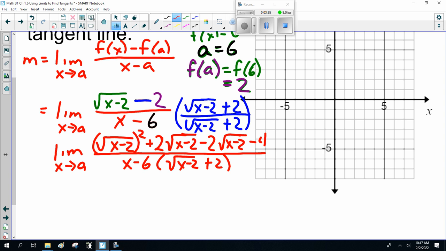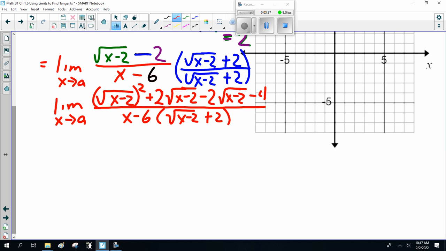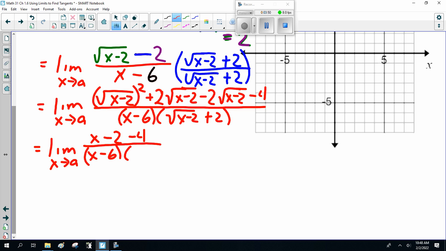I'm not going to bother multiplying up the denominator. When stuff cancels out, this becomes x minus 2 minus 4, or x minus 6, times the square root of x minus 2 plus 2.